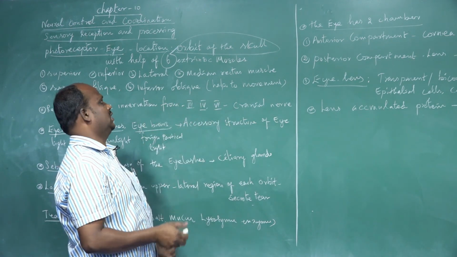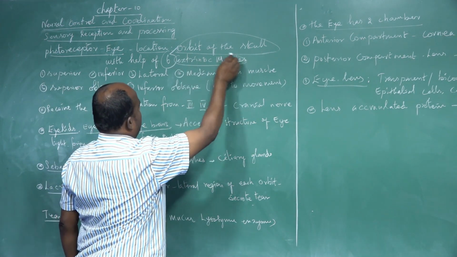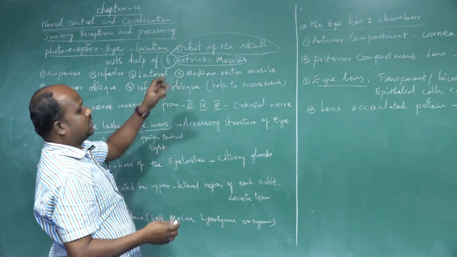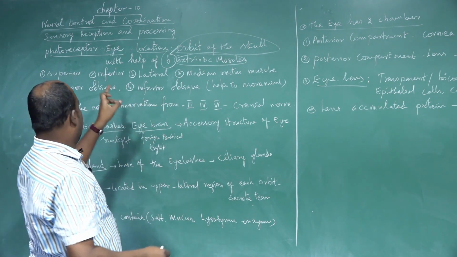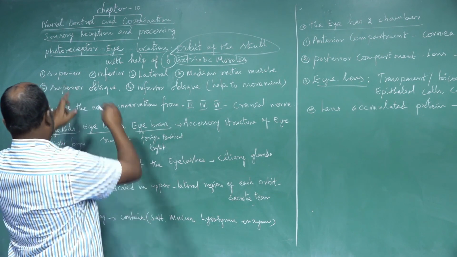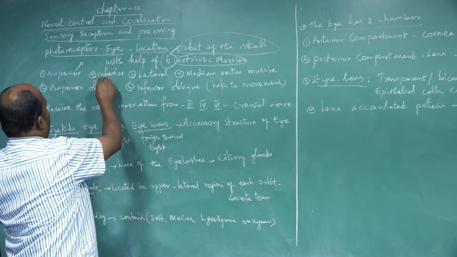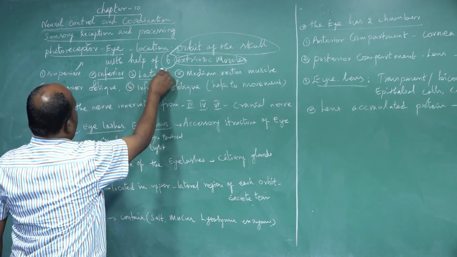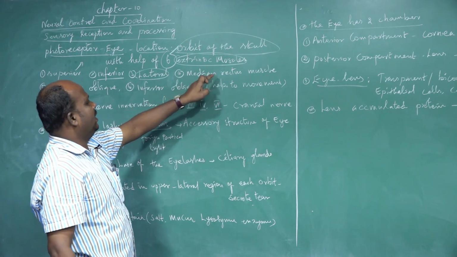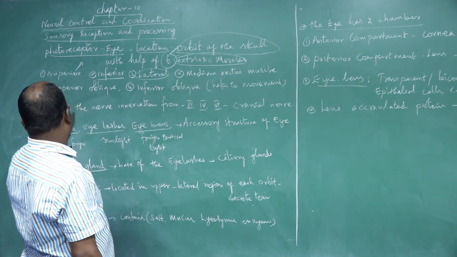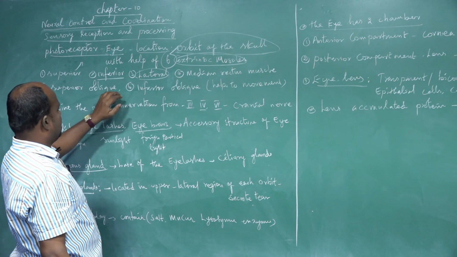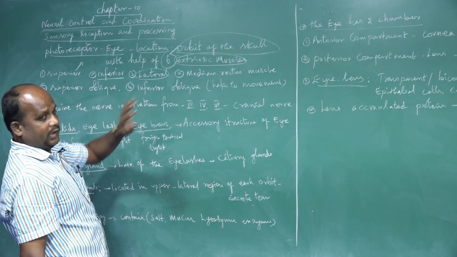The names of the 6 muscles are: superior rectus, inferior rectus, lateral rectus, medial rectus, and the fifth one, superior oblique, and inferior oblique muscles.